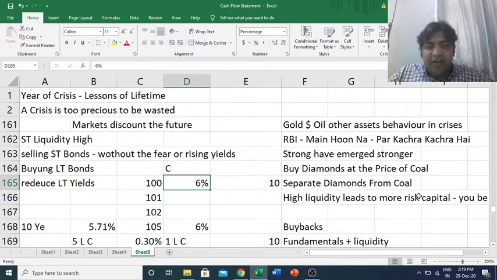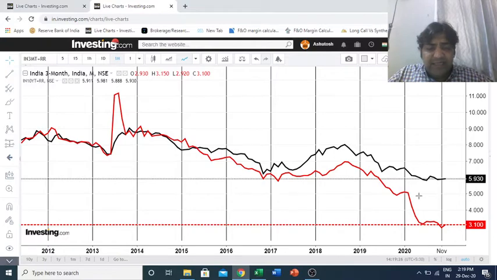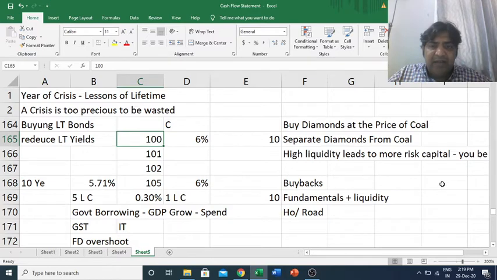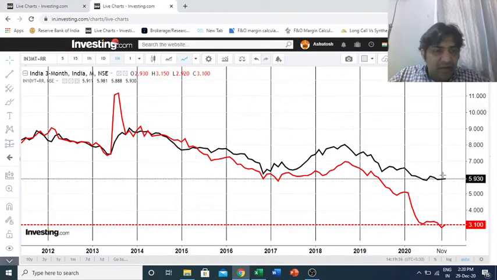So RBI is trying all it can to pull this down, so yield it wants to bring down. And how is it trying to bring the yield down? By increasing the prices. How is it increasing the prices? By buying these bonds. So earlier, if let's say a 100 rupee bond is paying 6%, RBI is trying to create demand for that bond, and because of that, if the price increases to let's say 105, then earlier an investor would get 6 rupees on paying 100. Now he will get 6 rupees on paying 105, and that means the rate of interest would be 5.71, which will be less than 6. So this yield would have come down.